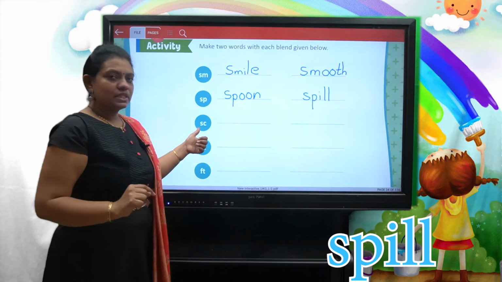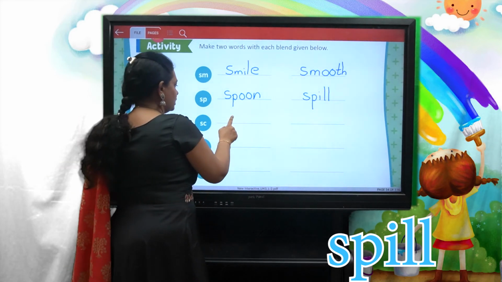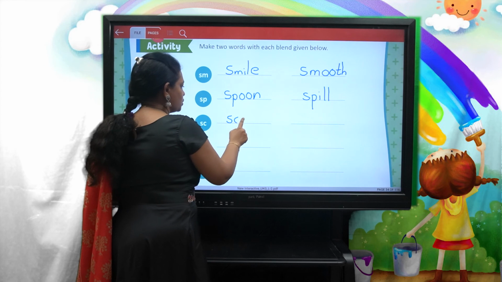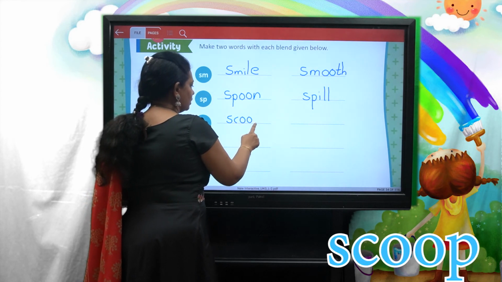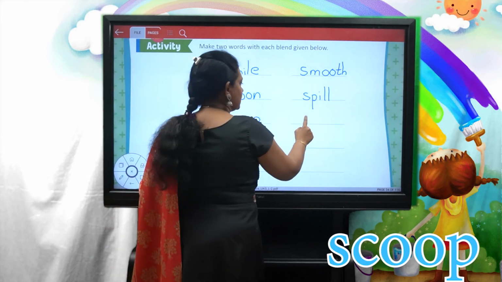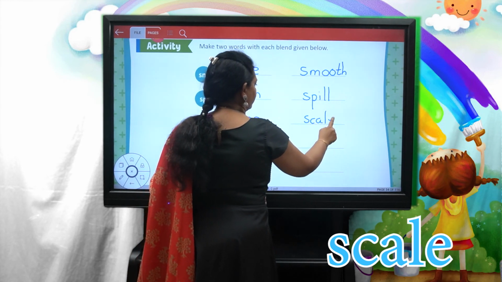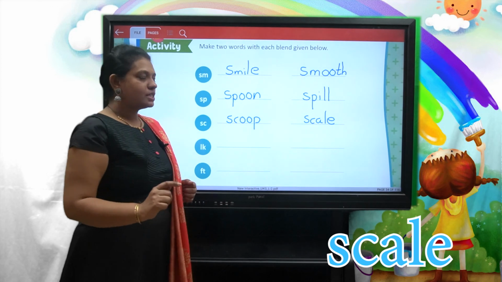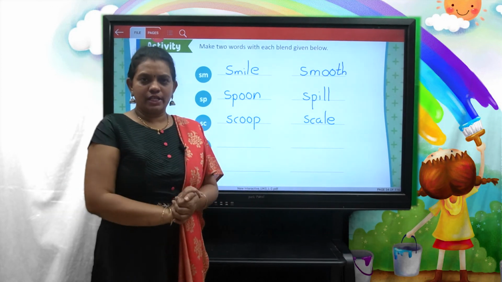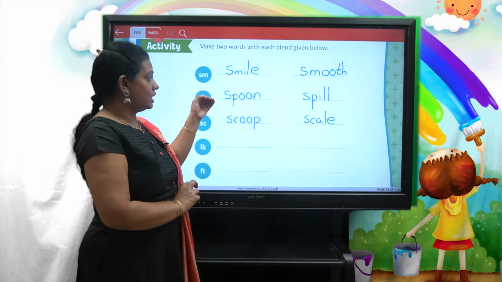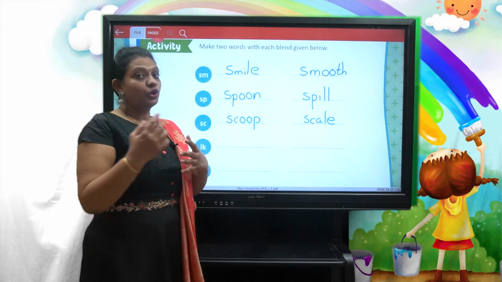Then sk. With this I am going to write scoop and scale. So just understand the blend and try to write, children. Okay. So I have done 3 exercises. The rest 2 you can do.